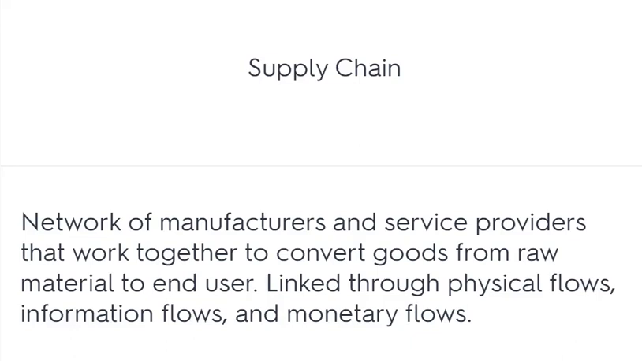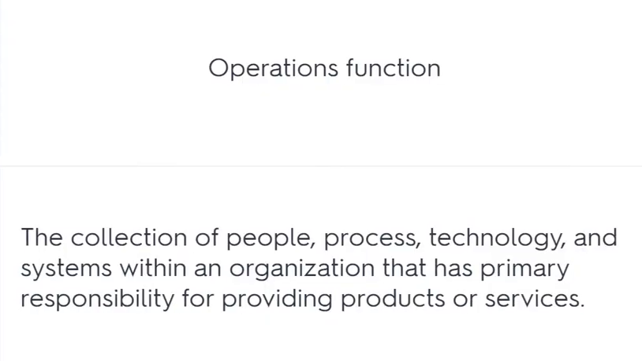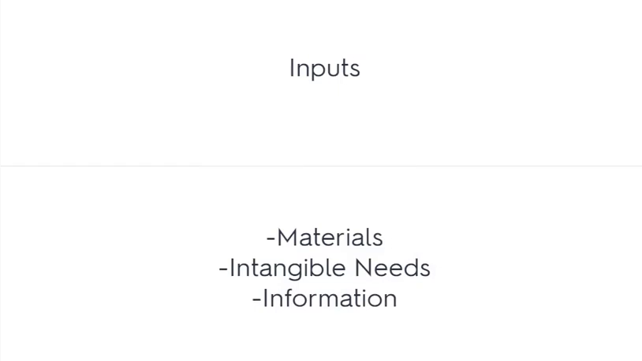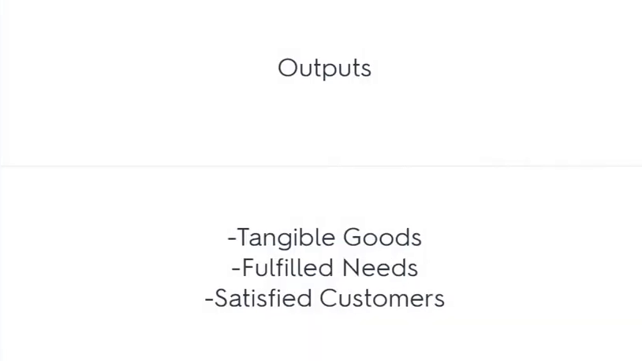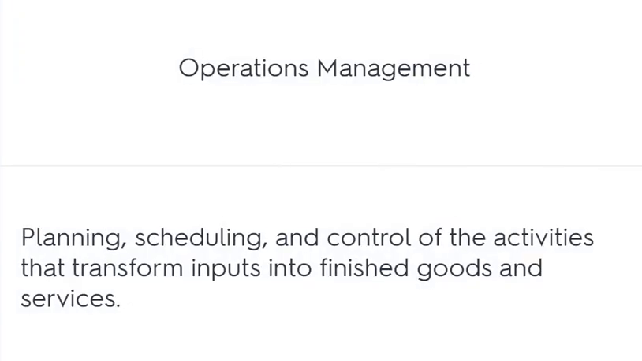Supply chain: a network of manufacturers and service providers that work together to convert goods from raw material to end user, linked through physical flows, information flows, and monetary flows. Operations function. Inputs. Outputs. Operations management.